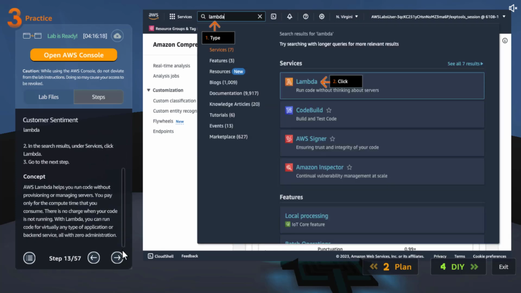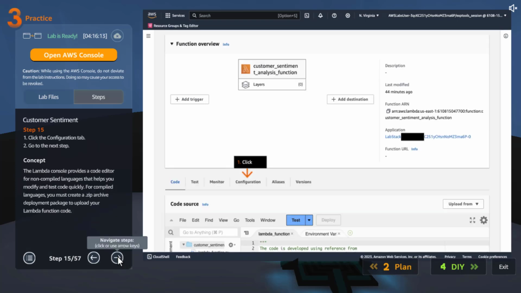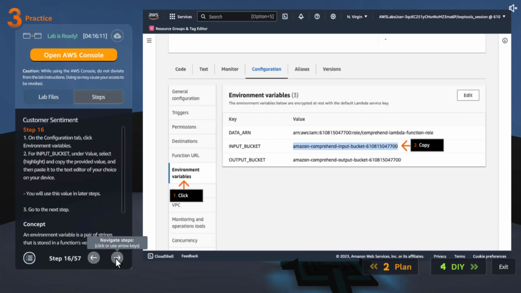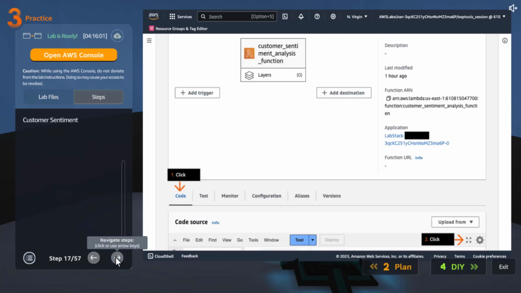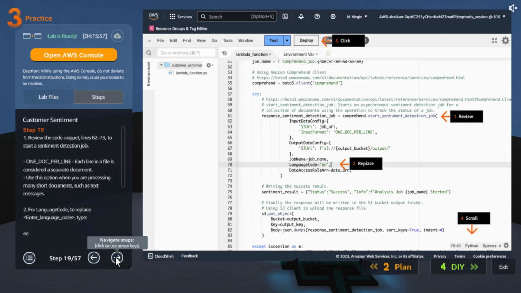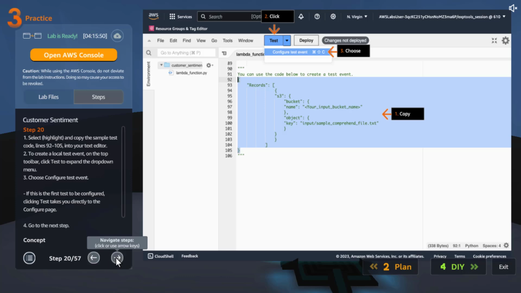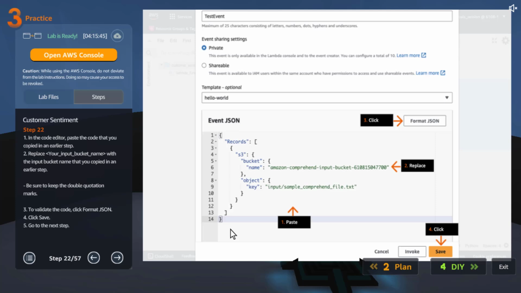Okay, so now that's manual. Let's automate it. We go to Lambda, open that function, configuration, input bucket. Let's change that input and output bucket. Copy it. Why are we copying the input bucket? Code, review, scroll, replace whatever that is with English. Okay, copy that input text. Okay, we are creating that and I guess we'll paste it there.